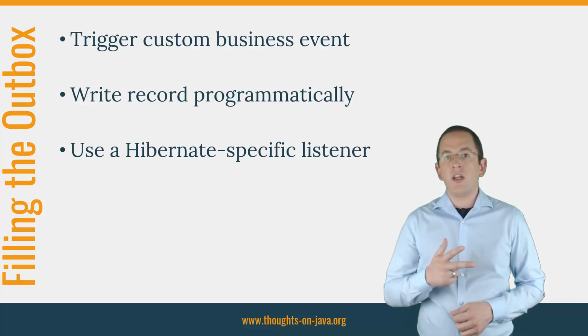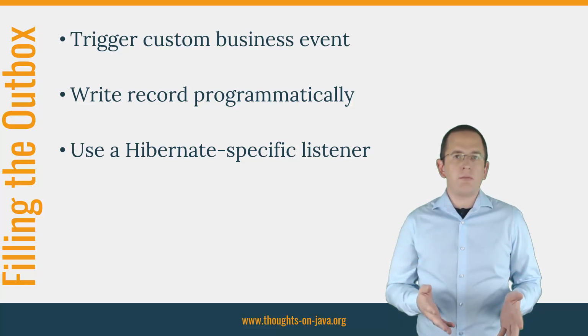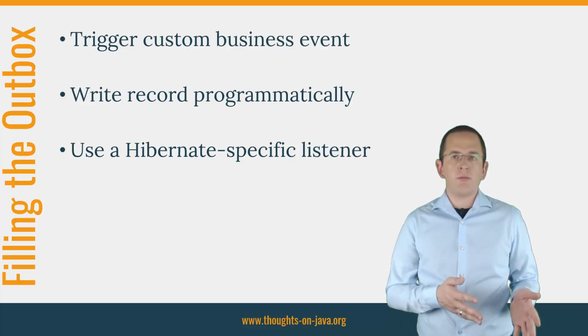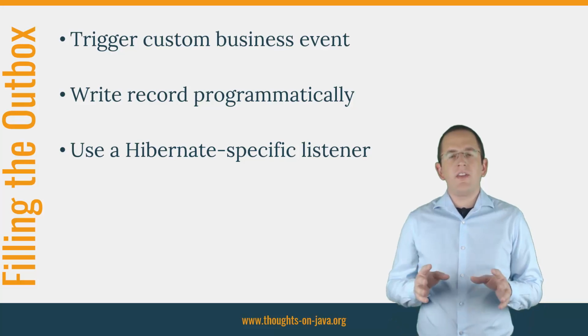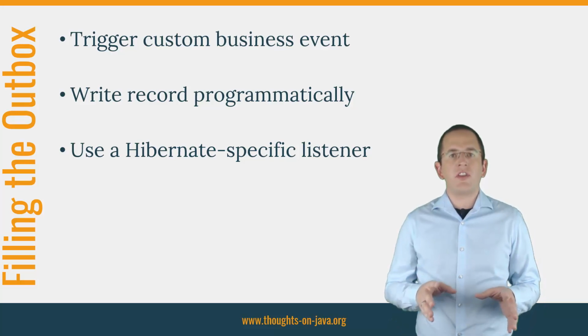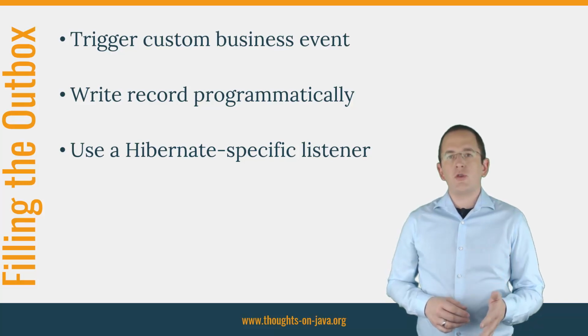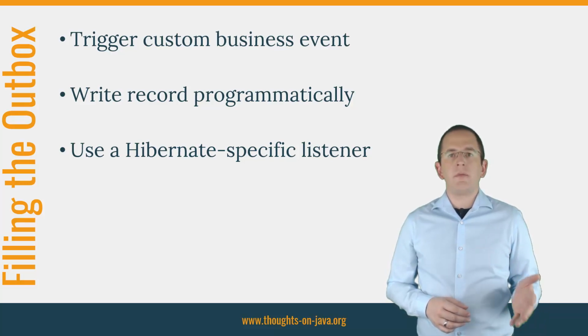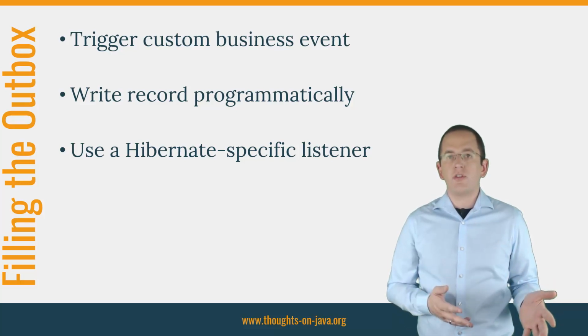The third option is almost identical to the other ones. It uses the same statement to insert a record into the outbox table, but it gets triggered by an entity lifecycle event. The main advantage of this approach is that you can ignore the outbox table in your business logic. Whenever you create, update, or remove an entity, Hibernate triggers the listener and automatically adds a record to the outbox table.